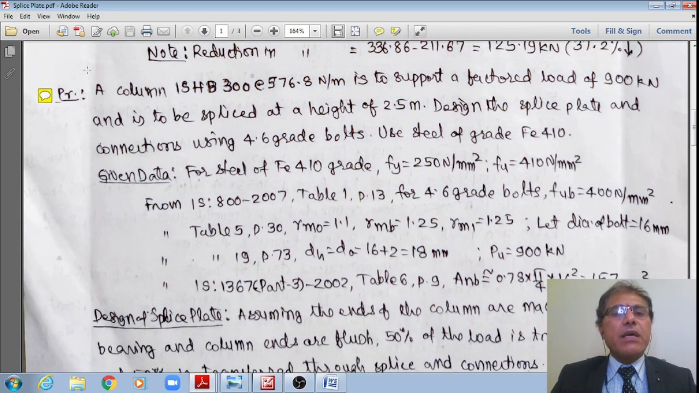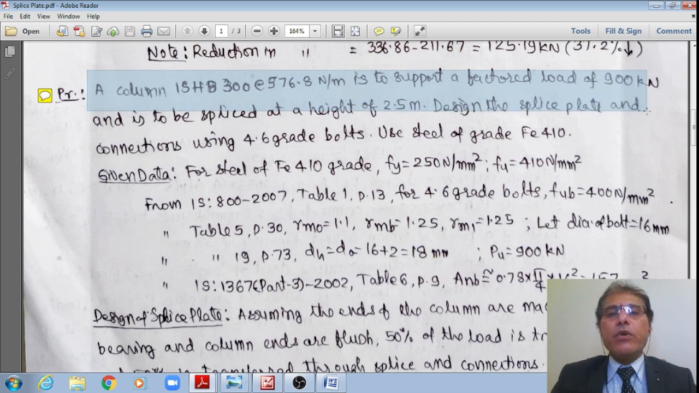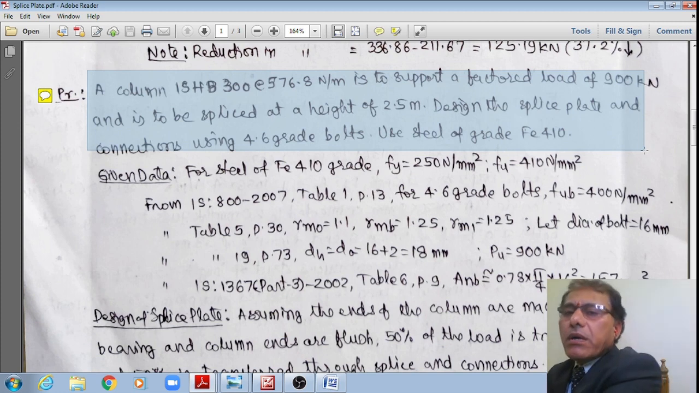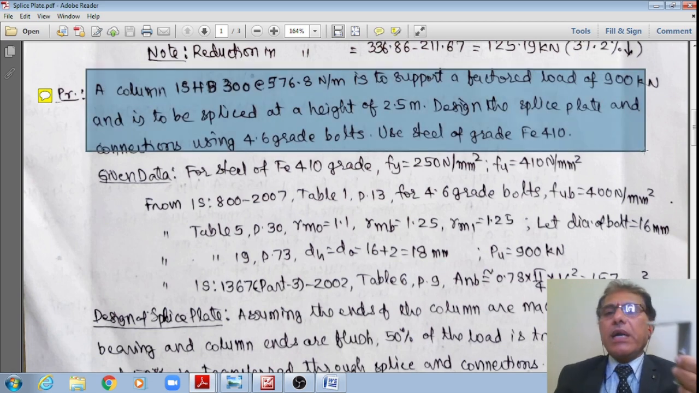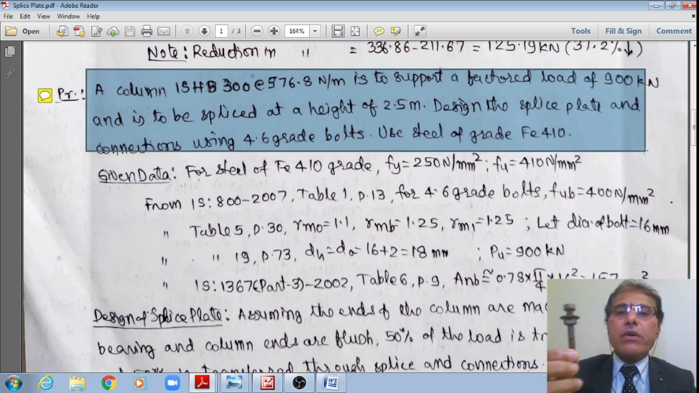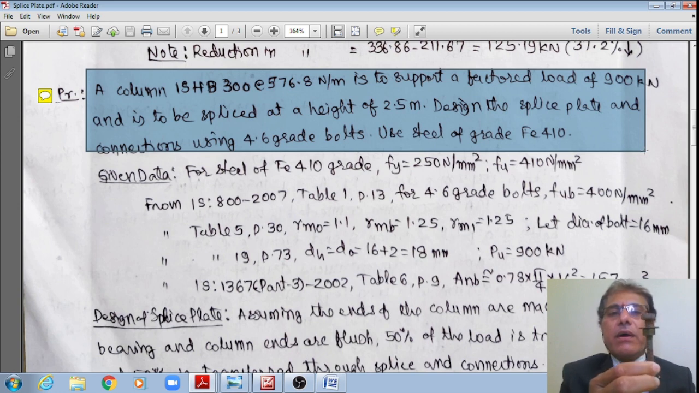Now the problem is like this: a column ISHB 300 at the rate of 576.8 Newton per meter is to support a factored axial load of 900 kilonewton, and it is to be spliced at a height of 2.5 meter, right? Design the splice plate and connections using 4.6 grade bolts and use steel of Fe 410 grade. Therefore, that is all the data given, and also use 4.6 grade bolts.